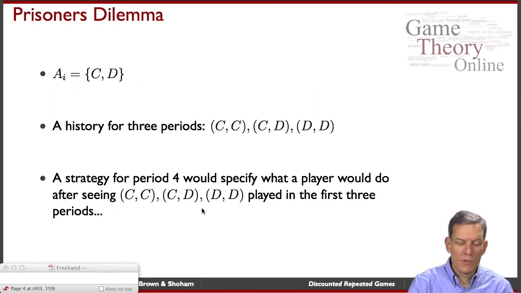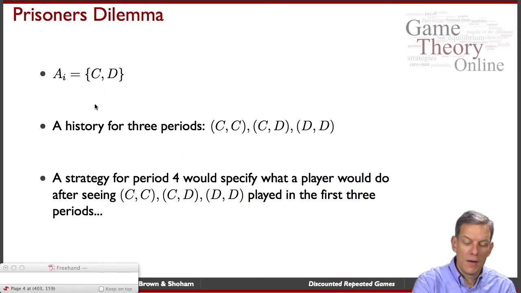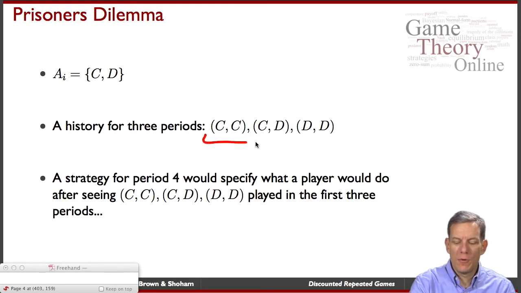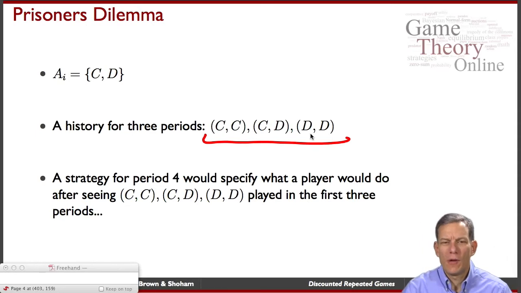So if we're looking at a prisoner's dilemma, people can either cooperate or defect in a given period. If we're thinking about a history of length 3, one possibility would be the following. We both cooperated in the first period, maybe player 2 defected in the second period, and then both of them defected in the third period. So that would be a possible history.